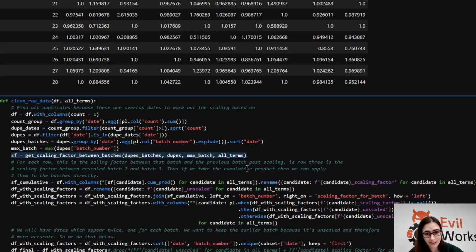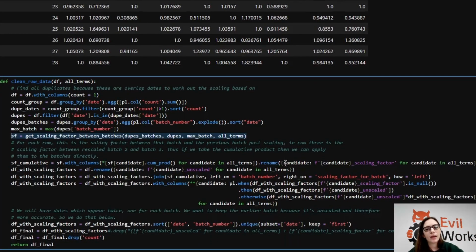I need to calculate the scaling factor between batch 3 and batch 1. And the way I do this is to multiply the scaling factor between 3 and 2 with the scaling factor between 2 and 1. And so this actually works out really easily in maths. I can just do a cumulative product along all of the rows of the data table, and that will give us what we need.